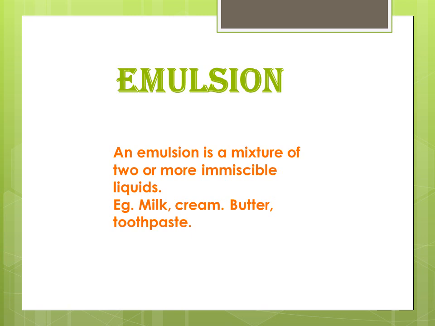We have miscible liquids also. Miscible liquids means liquids which can be mixed together. For example, alcohol and water. Milk is an emulsion colloid of fats dispersed in water. Cream, butter, toothpaste, egg yolk and mayonnaise are some more examples of emulsion colloids. Okay. So, an emulsion is a mixture of two or more immiscible liquids. We have examples like milk, cream, butter, toothpaste, etc.